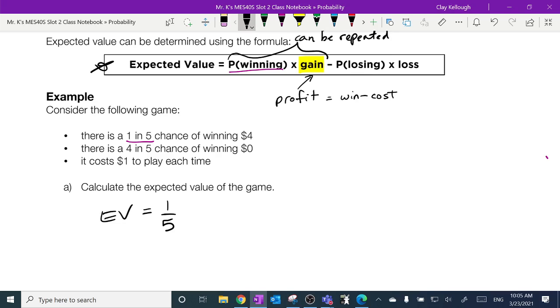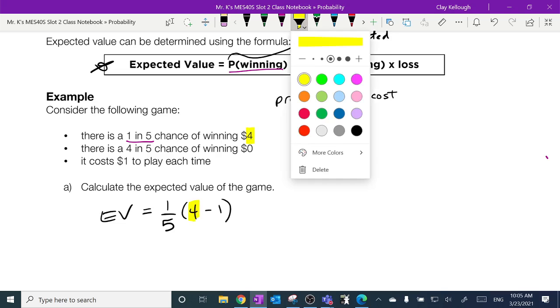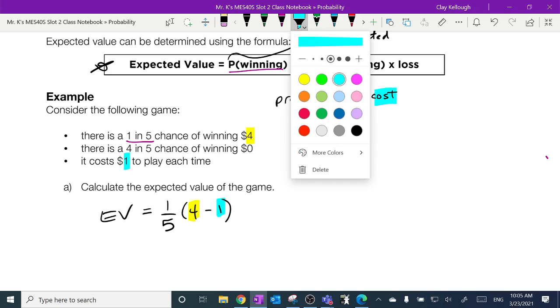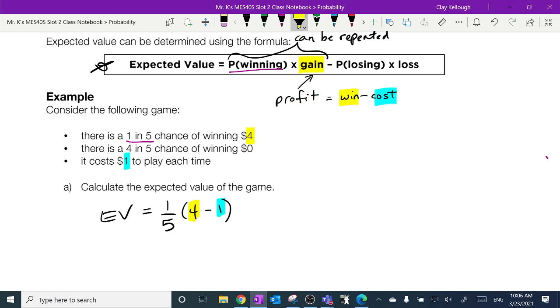Now careful here. How much I gain is 4 minus 1. Where did I get those numbers from? Well, the 4 is how much I won, and the 1 is how much it cost me to play. Get it? Cost, win. Okay, so that's the first part of the formula.